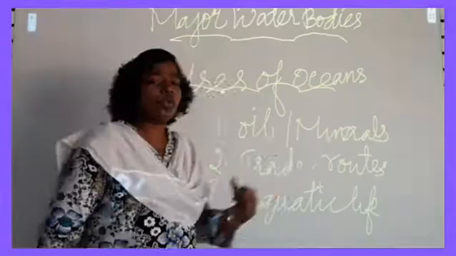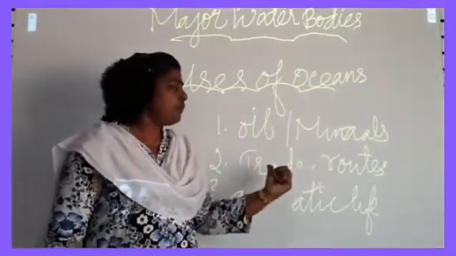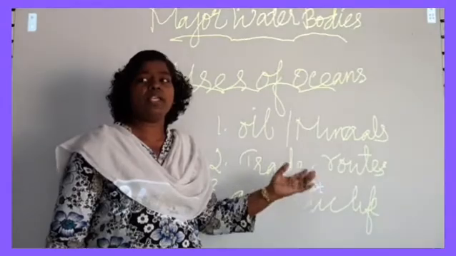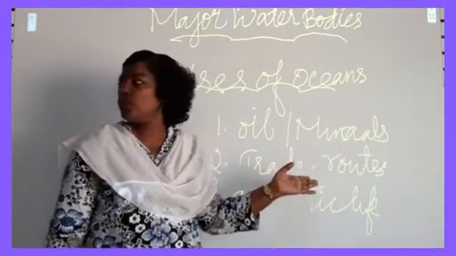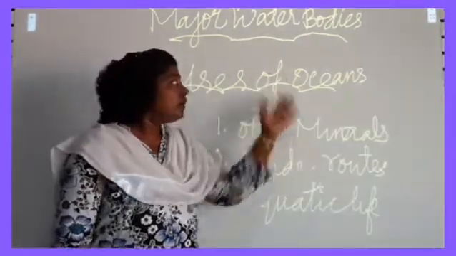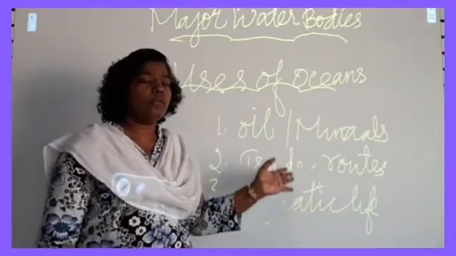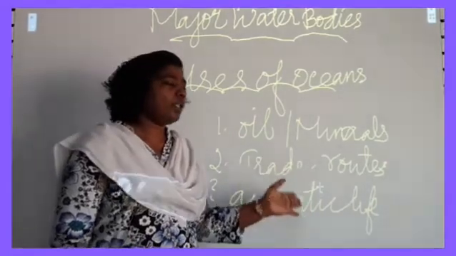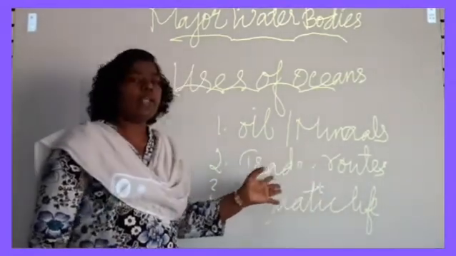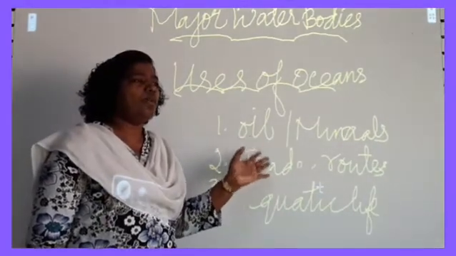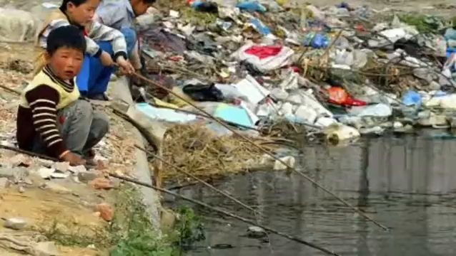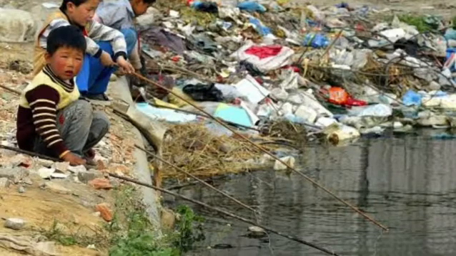Okay, and the fourth usefulness is the climatic and weather changes that occur because of these oceans and seas. And the last one is food supply. Most of the living organisms get their food supply from these oceans and seas. And the next thing, what are the other water bodies?